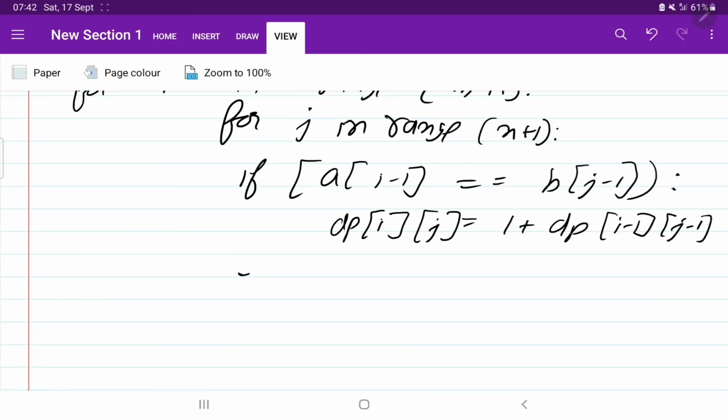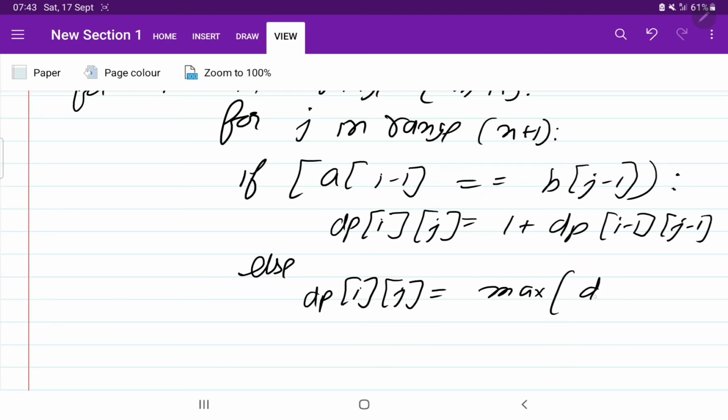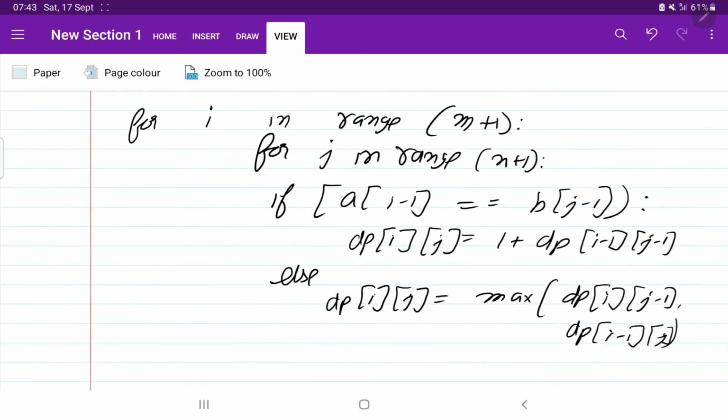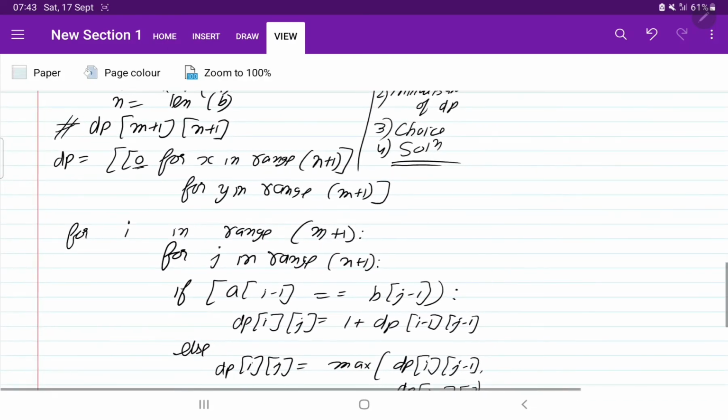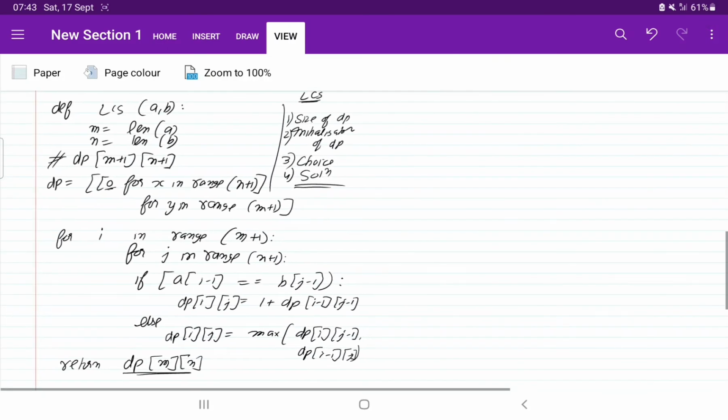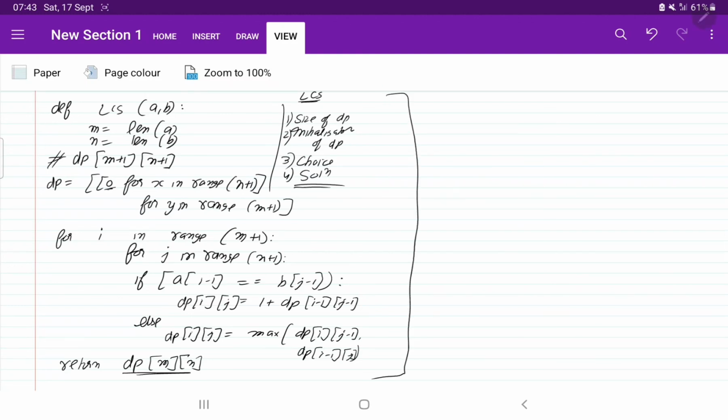Else we were filling dp elements with the maximum of either the top element or the left side element. So it will be max of dp of i, j minus 1 or dp of i minus 1, j. Perfect. And at the end the solution will be the last element of the dp, so dp of m, n. So from here we are going to get the longest common subsequence length. Okay, so this is the program to find the longest common subsequence length.